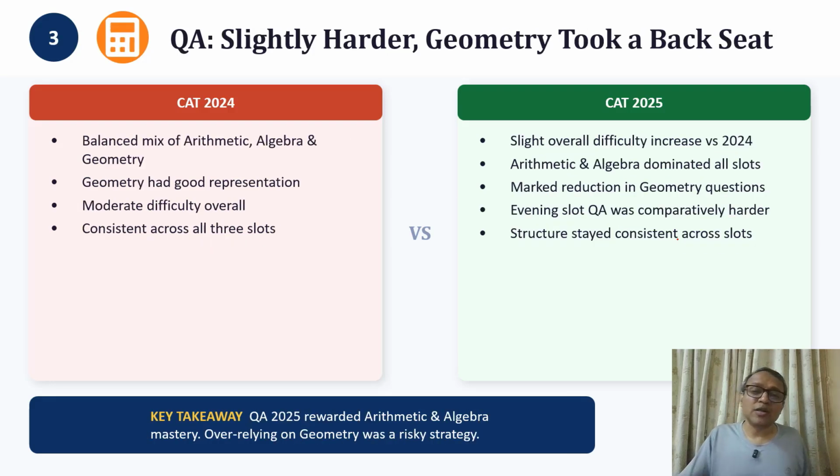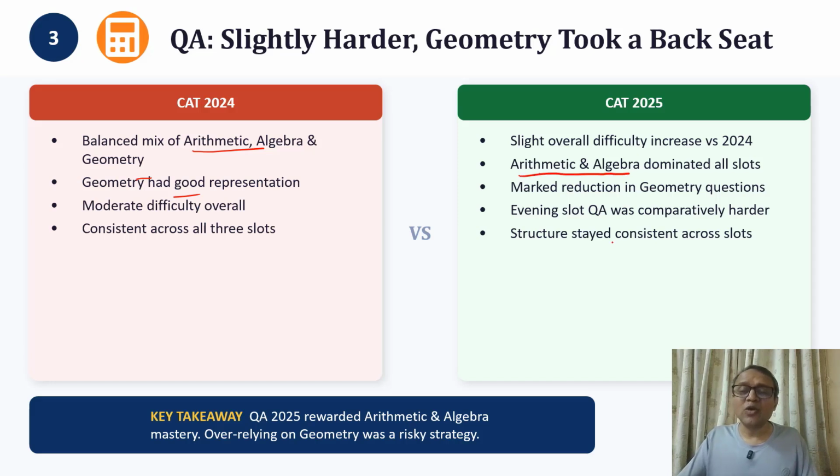If you look at Quant, it was a little harder with less reliance on geometry. There was more algebra and arithmetic. In 24 there was a good mix of arithmetic, algebra, and geometry questions, and geometry had decent representation. But geometry went down a bit, not too much. There were around 2 to 3 questions per slot in geometry. The focus was more on arithmetic and algebra.